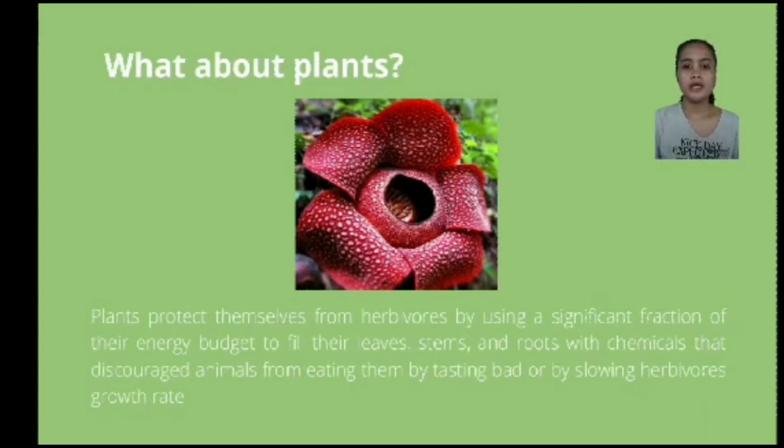Plants protect themselves from herbivores by using a significant fraction of their energy budget to fill their leaves, stems, and roots with chemicals that discourage animals from eating them by tasting bad or slowing herbivores' growth rate. So, there are plants that release toxins or some chemicals so that when their predators, the herbivores that eat them, do so, they are going to taste bad, and the growth of herbivores is slowed.